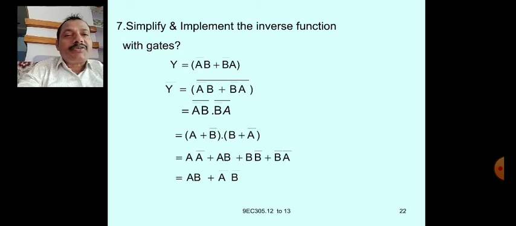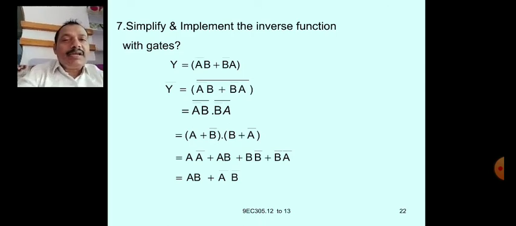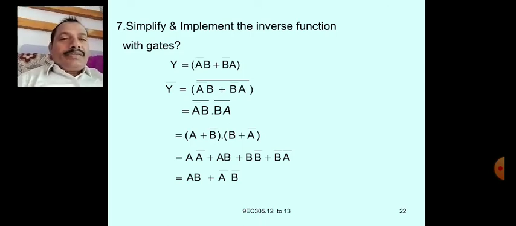So this is the expression a bar b plus b bar a. This is the exclusive OR operation that we know already, and so this function, what he is asking is inverse function. Find the inverse function, simplify the inverse function, finally implement with gates. That is the question.